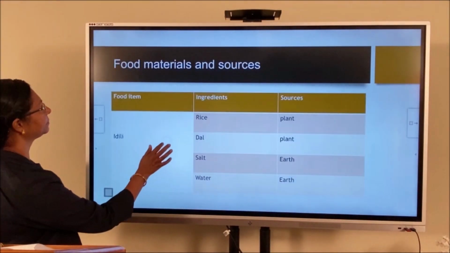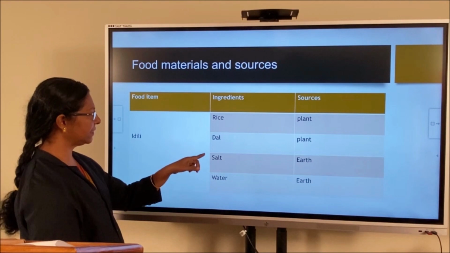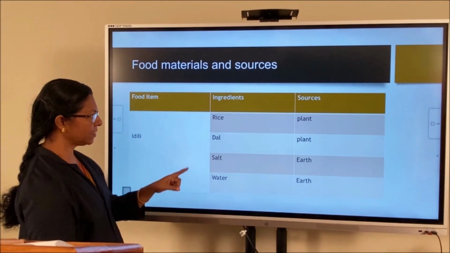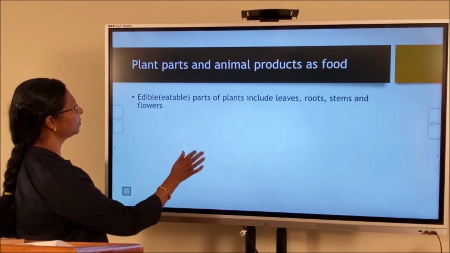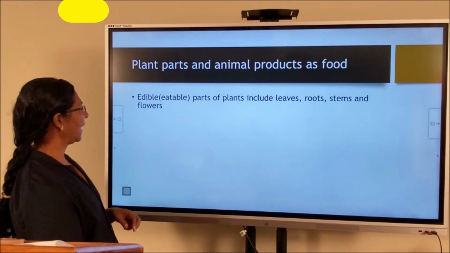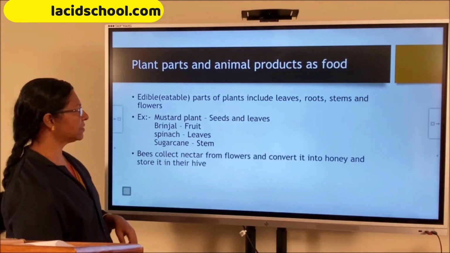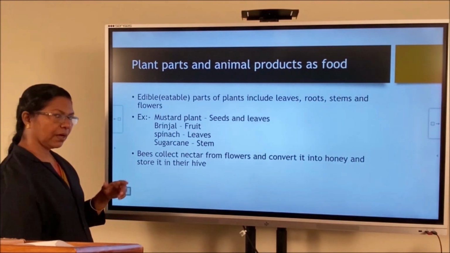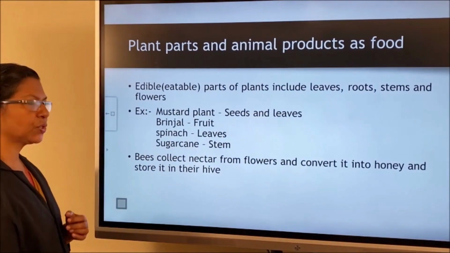Then the food item idli. The main ingredients are rice, dal, salt and water, and the sources are: rice from a plant, dal also from a plant, salt and water from the earth. Then plant parts and animal products as food. The edible parts of plants include leaves, roots, stems and flowers. Example, the edible parts of the mustard plant are its seed and leaves, brinjal its fruit, spinach its leaves, sugarcane its stem. Then how do we get honey? Bees collect nectar from flowers, convert it into honey and store it in their hive.